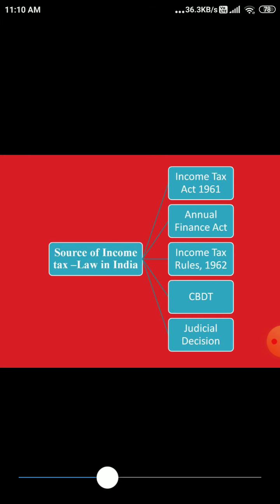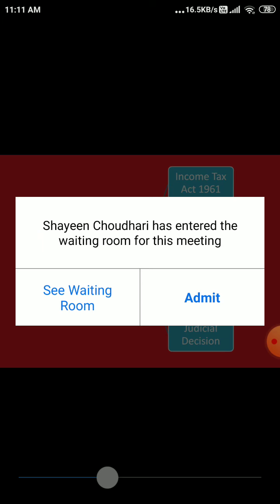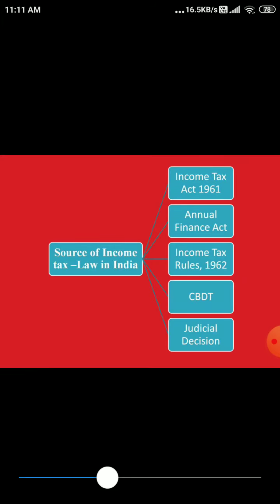Okay, now what are the sources of Indian income tax? For everything you can find sources, right? Like when you prepare some report or some project, you'll be collecting different kinds of sources. Like in statistics, we can call the primary sources of collection of data primary data and secondary data, right? Either you can collect the data for the first time, what you call primary data, or you can go with the secondary data, the data which has already been collected by someone and published at some place. The same data you are utilizing, analyzing, interpreting and communicating the result, right?